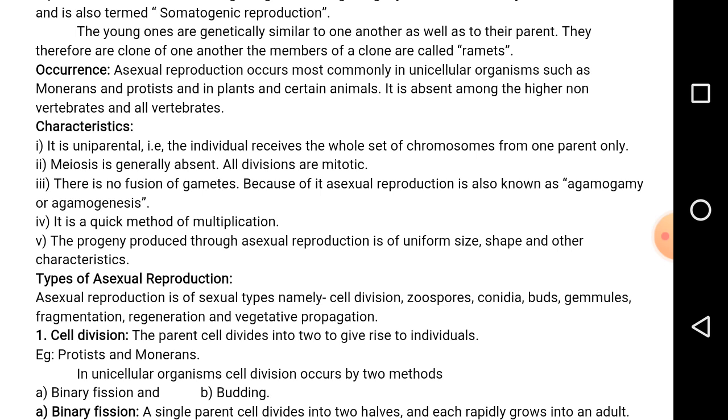Sometimes the underground stem in the banana is called a rhizome, or sometimes it is called a sucker. It is a question which is going to be asked in the CETs, for 1 mark questions or match the following. What is the mode of reproduction in banana? At that time you should write both answers, that is the rhizome and also the sucker.